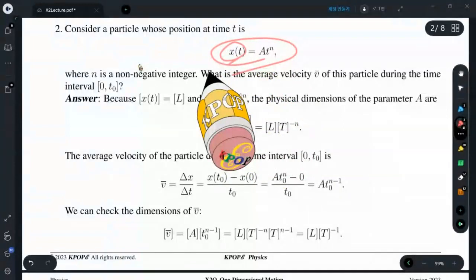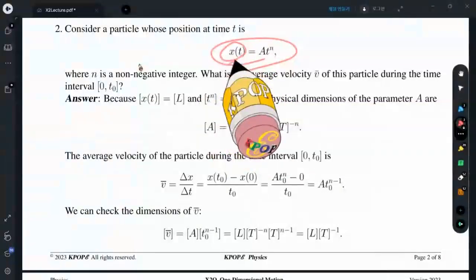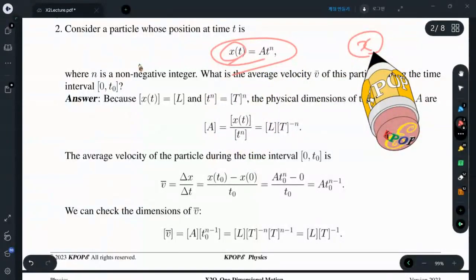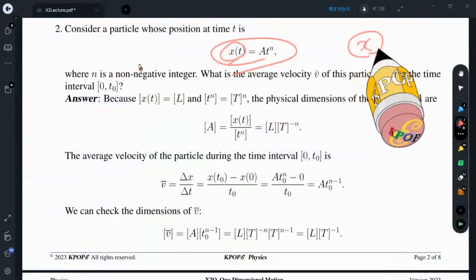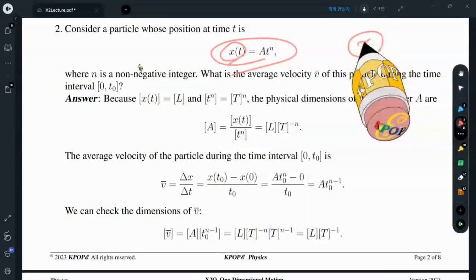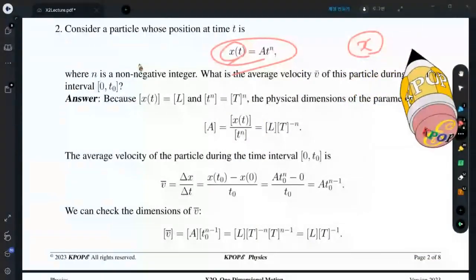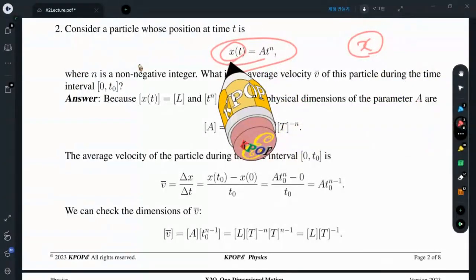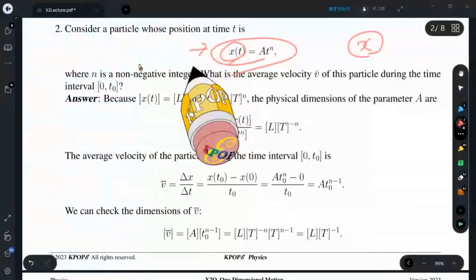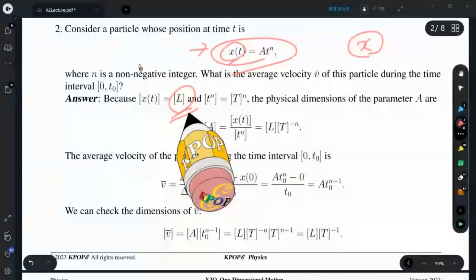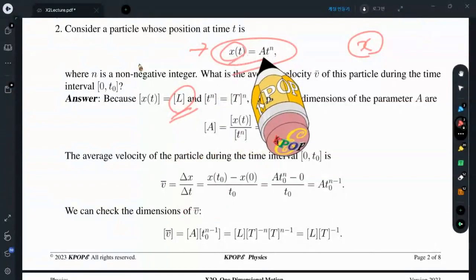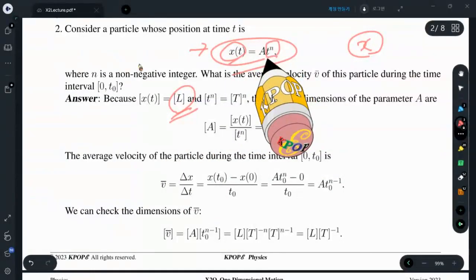This x is a position, not the usual x given in a mathematics textbook. In mathematics, x is just an unknown, but x in physics is a kind of displacement. It has the scale of length. You must distinguish this from mathematical x. It equals a times t to the nth power.